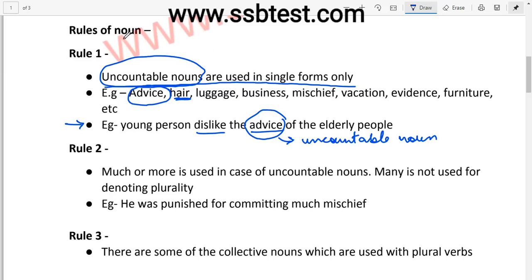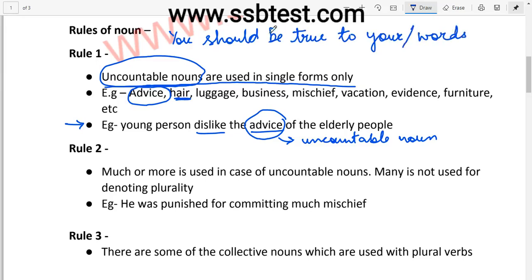It was, you should be true to your words. I think it was in 2019 paper, that is previous year only, and the question was to spot the error in this sentence, right?